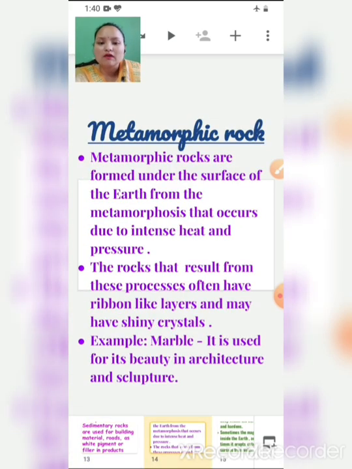Then comes metamorphic rock. Metamorphic rocks are formed under the surface of the earth with intense heat and pressure. An example of metamorphic rock is marble. You have seen the Taj Mahal, it is built from marble. It is used for architecture and sculpture.